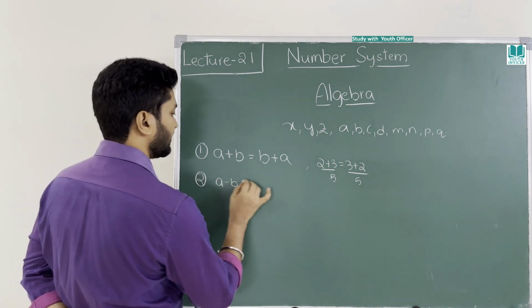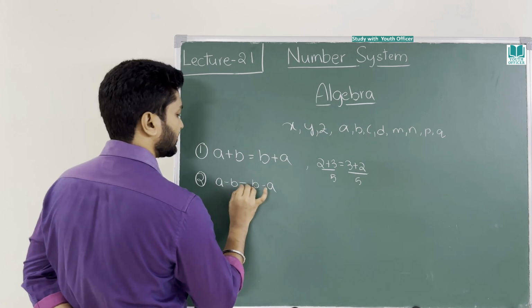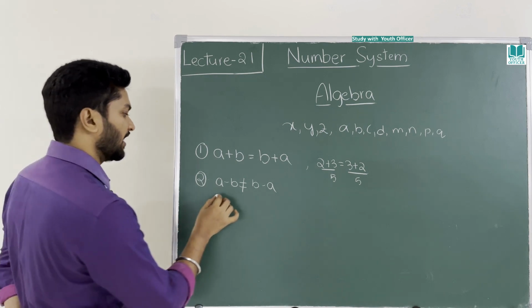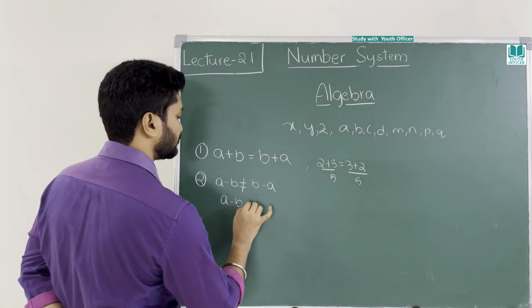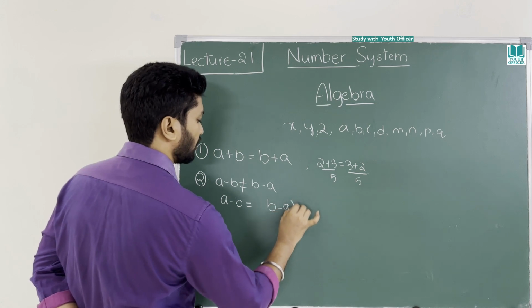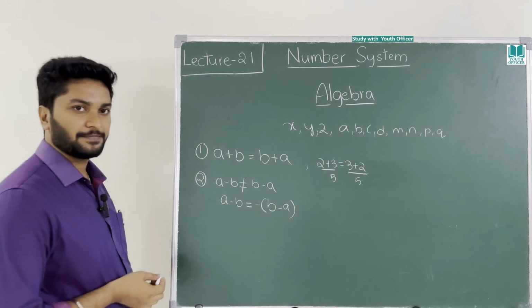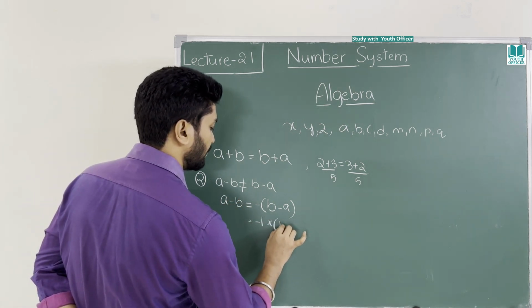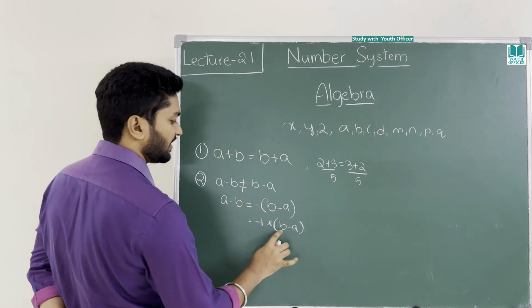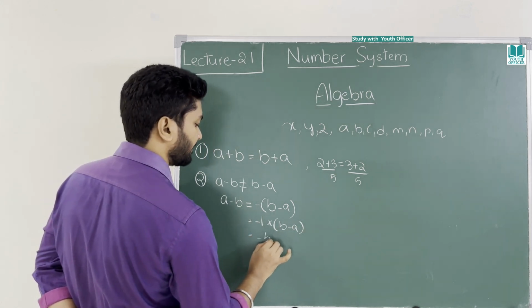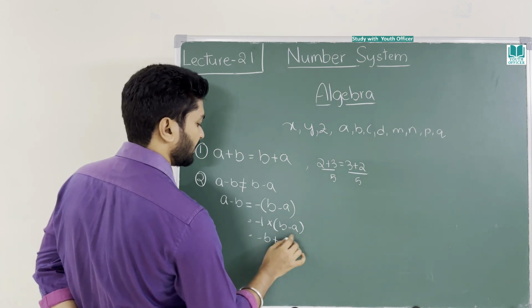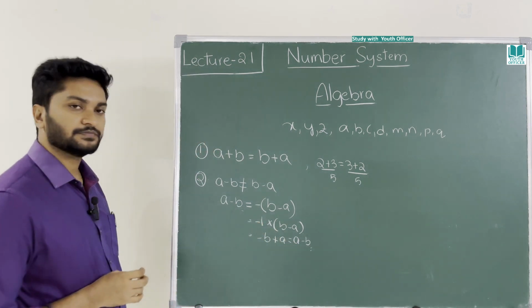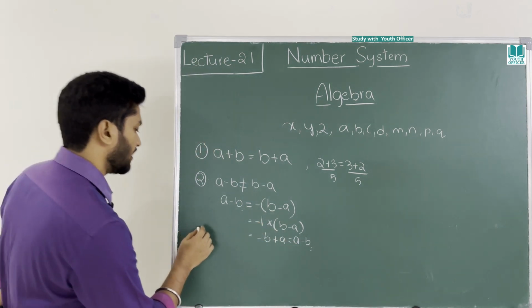A minus b, b minus a, these are not equal. How do you make them equal? Easy. A minus b should be equal to b minus a. In order to make them equal, you should put a minus in front of it. Minus means this is minus 1 into b minus a. If you multiply it, minus 1 into b is minus b, minus into minus is plus, 1 into a is a. This is a minus b. So far so good. Now third one.